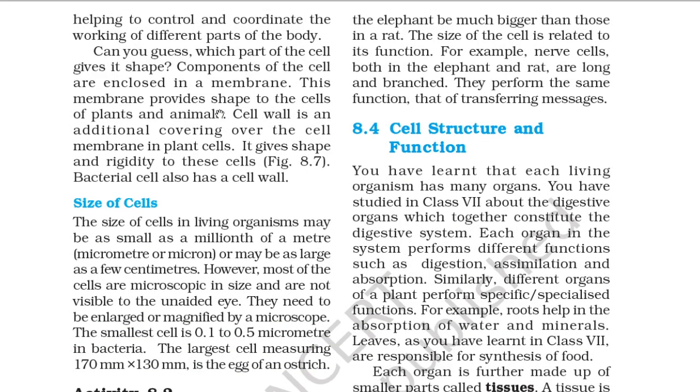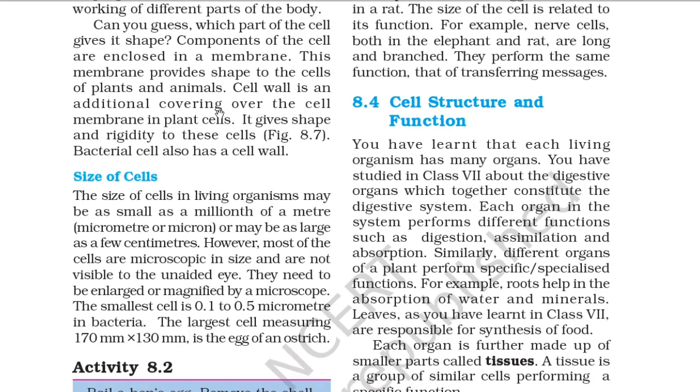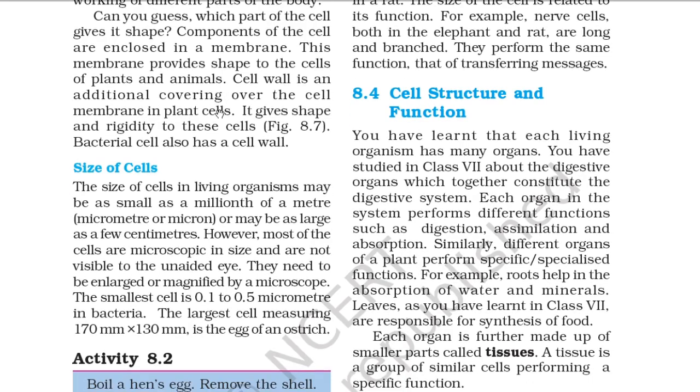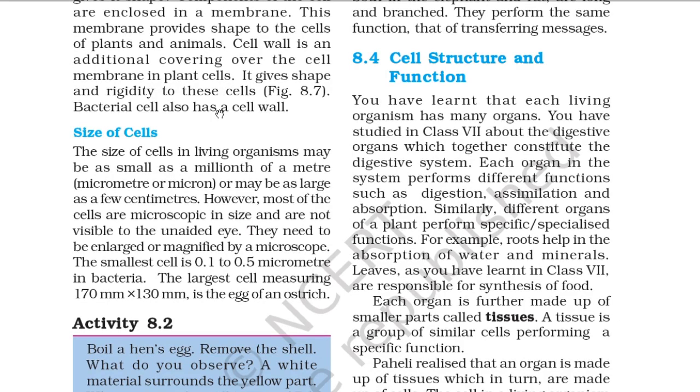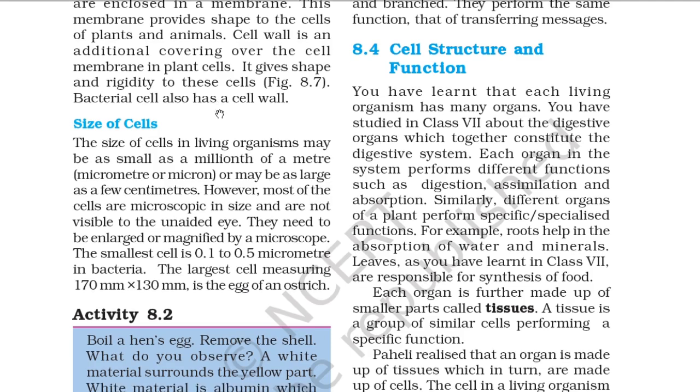Can you guess which part of the cell gives its shape? Components of the cell are enclosed in a membrane. This membrane provides shape to the cells of plants and animals. Cell wall is an additional covering over the cell membrane in plant cells. It gives shape and rigidity to these cells. You can see it in figure 8.7. Bacterial cells also have a cell wall.